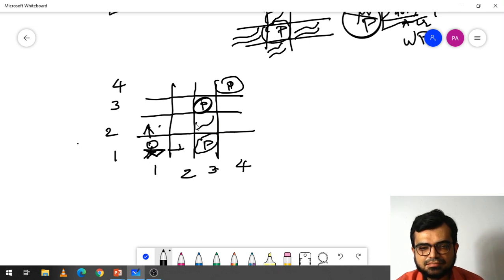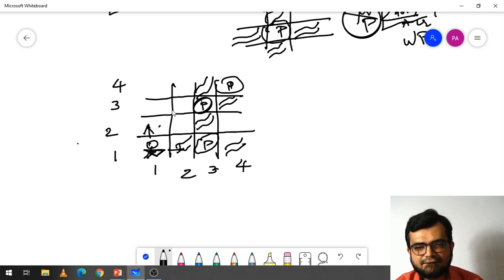So here breezes are coming adjacent to this room, and here also a breeze will come.